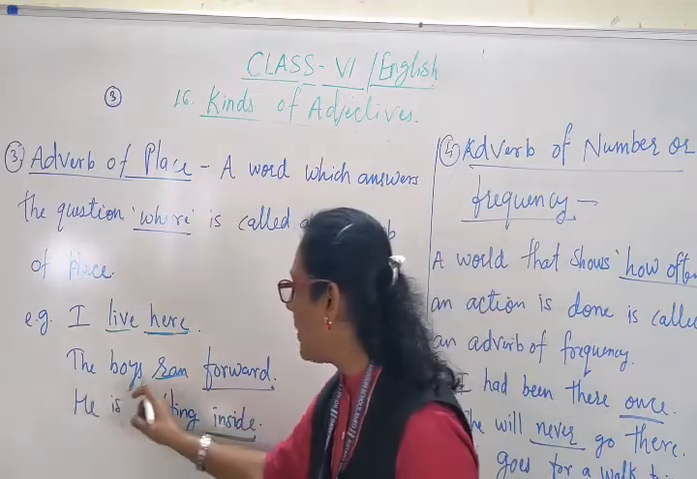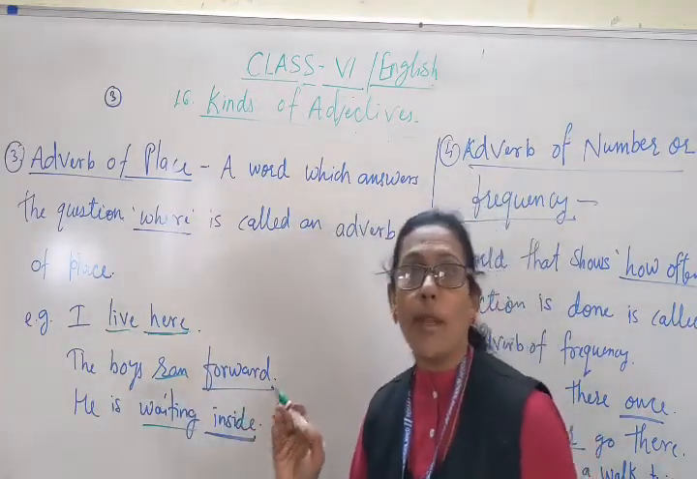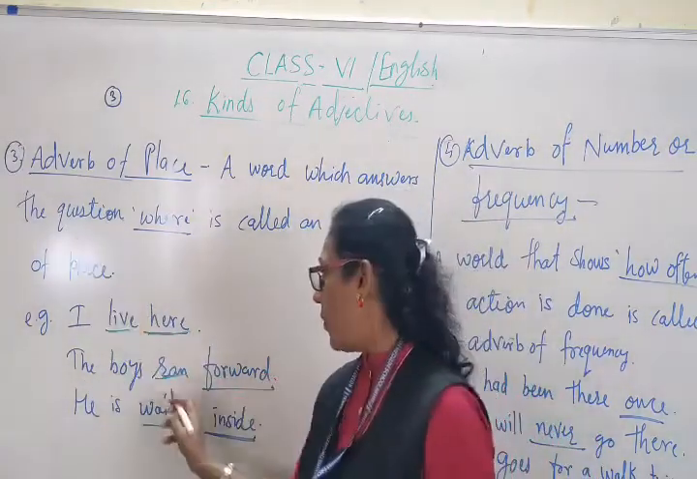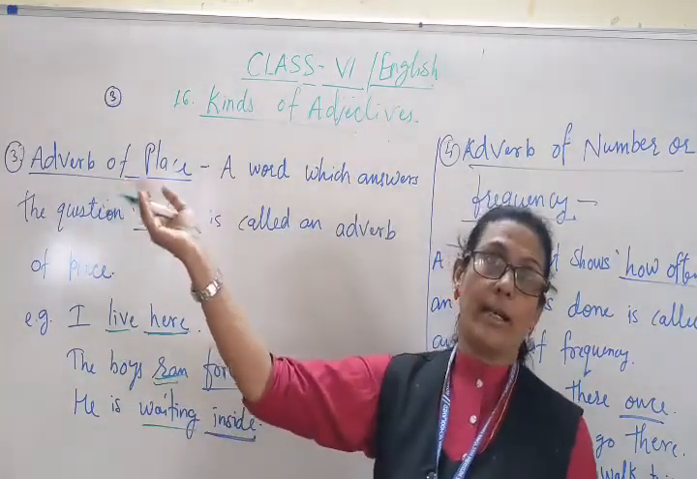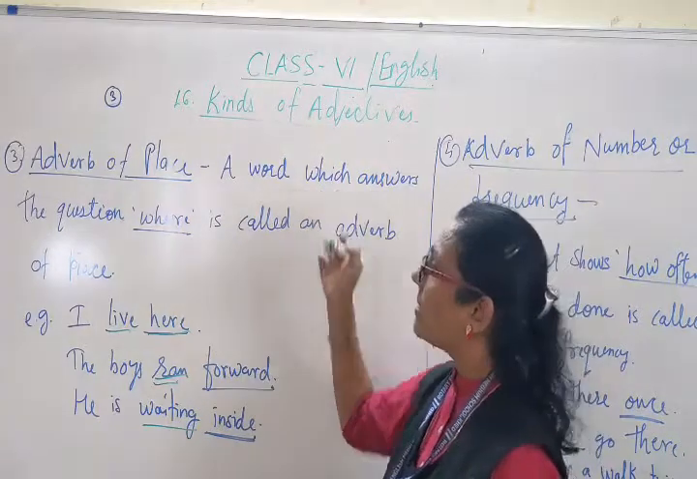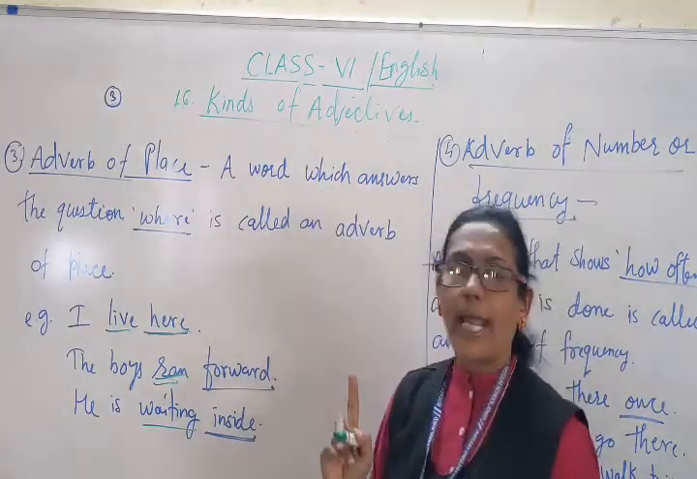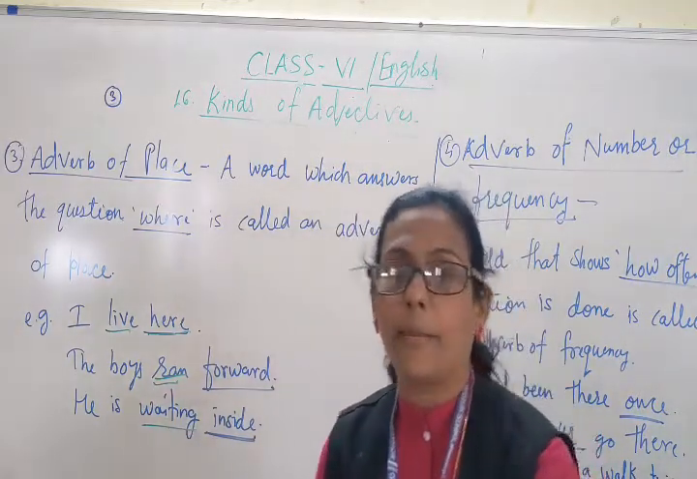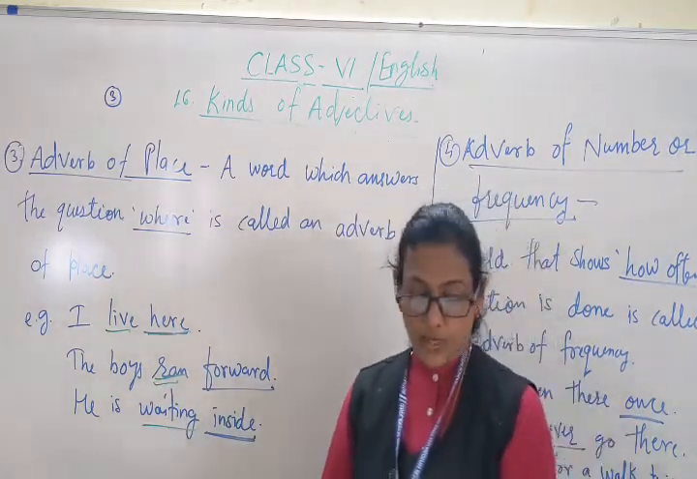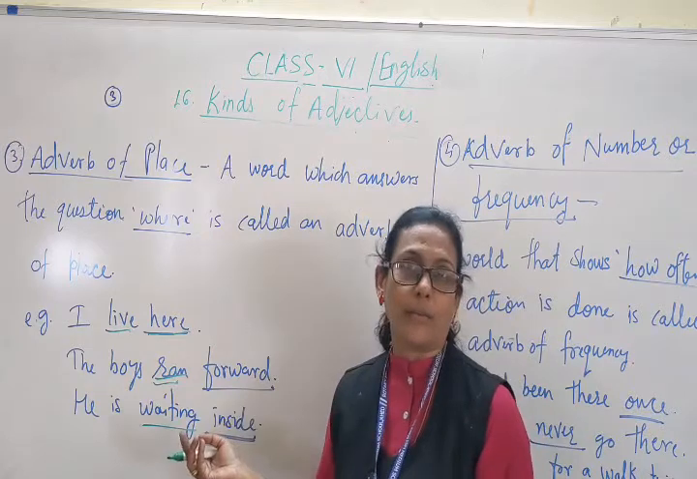The boys ran forward. Where did the boys run? Forward. The word which answers the question where is called an adverb of place. Okay, he is waiting inside. Where is he waiting? He is waiting inside.